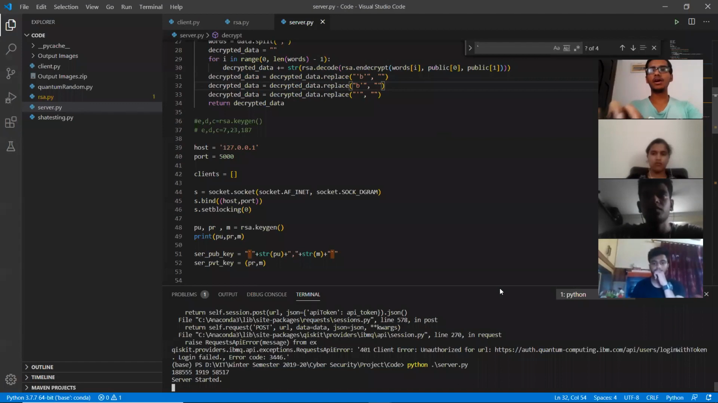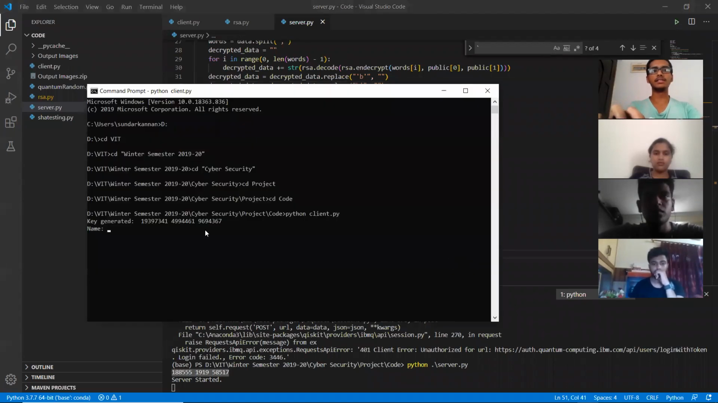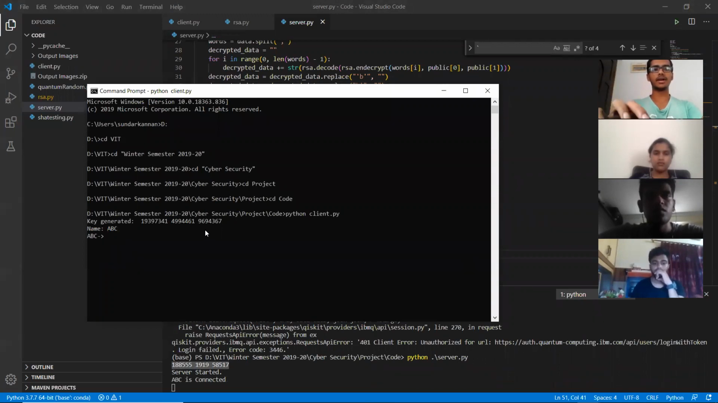Okay, so we'll have a small demonstration of how the project works. Let's start with the server here, and we can see that the keys are being generated for the server as well. Once that is done, I've generated a client here. Let me name it, say, ABC. Okay, so ABC is connected, and I'll send a message, say, hi, ABC.